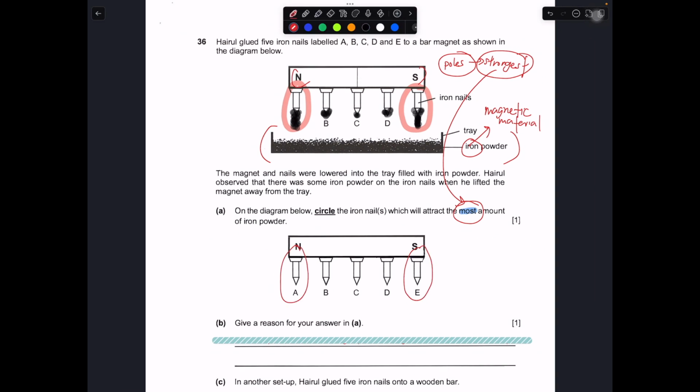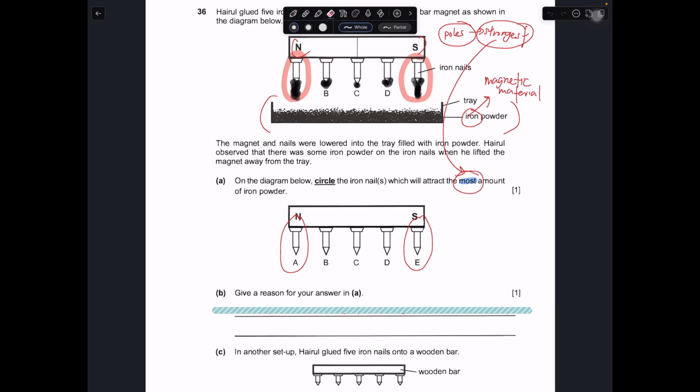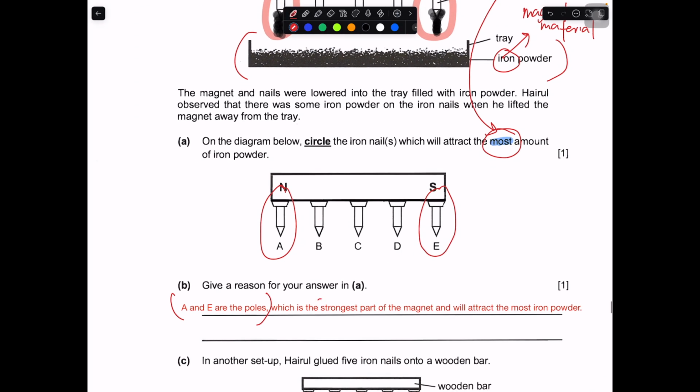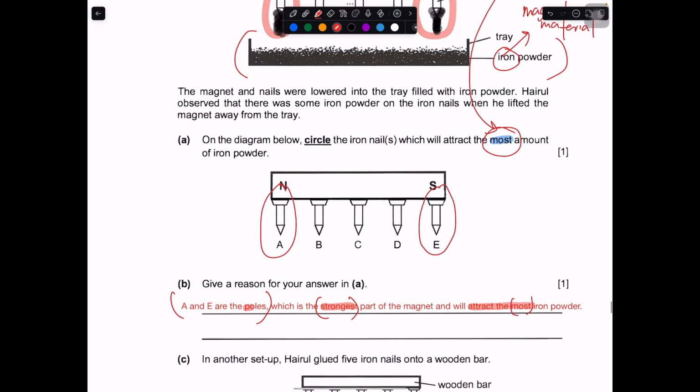Those circles are the things. There should be two of them. You should circle A and E. So how do you give the reason? This is what you can say: A and E are located at the poles of the magnet, which is the strongest part, and will attract the most paperclips. So the main idea is that poles, strongest, attract the most. This will be the core idea of this question for part A.